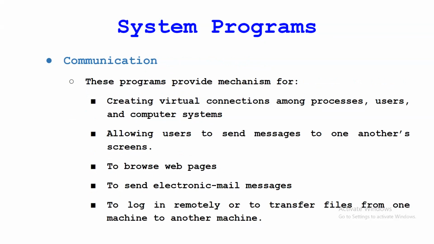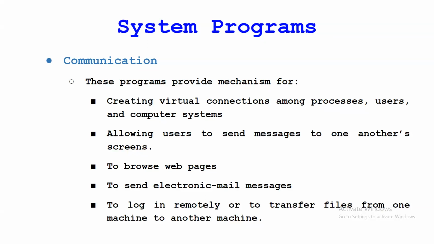Communication comes in the kind of network, so if your machine is connected to a network, then this communication category comes in. It creates virtual connections among processes, users, and computer systems, and allows users to send messages to one another's screens. From one computer to another computer, if you want to send any kind of message, the system call will help with this.